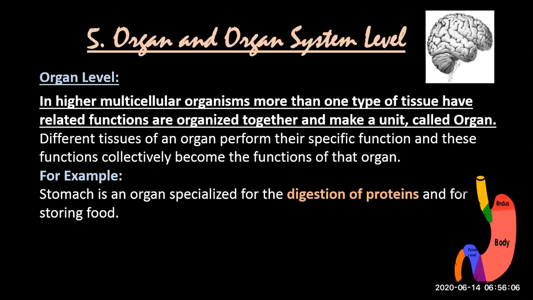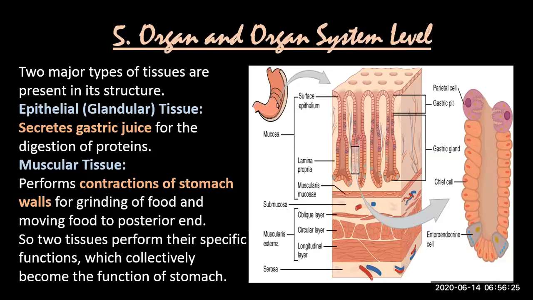What happens in the small intestine? Complete digestion and absorption of nutrients. What happens in the large intestine? It is mainly absorption of water. There are other functions as well, but I'm talking about the major function. So you know about the digestive system. I will tell you a bit more detail of the stomach.